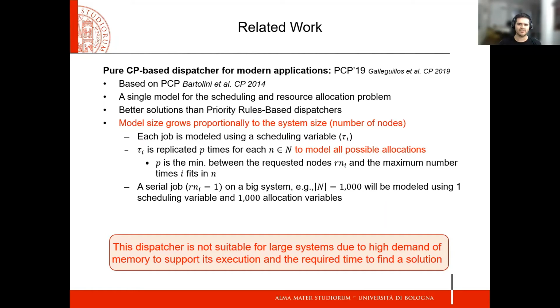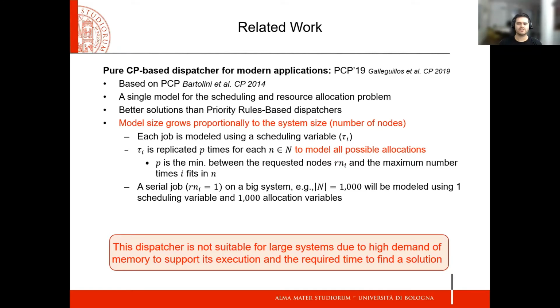The model size grows proportionally to the system size. The scheduling part is not a problem because it uses only one interval variable per job. The problem is in the resource allocation part, where each scheduling variable is replicated p times for each node to model all possible allocations, where p is the minimum between the requested nodes and the maximum number of times a job fits on each node.